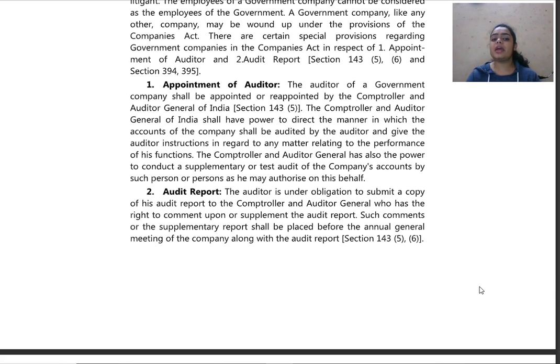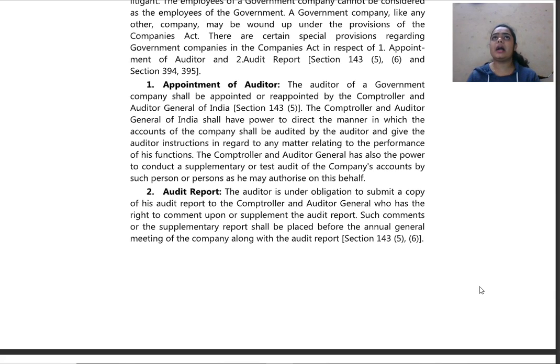So like this, 2 times any person can be appointed. All these rules and regulations are specified in Section 143 of the Act, which states that the Comptroller and Auditor General of India shall have the power to direct in what manner and how the books of accounts shall be maintained, and how the auditor has the right to check every detail which he requires.